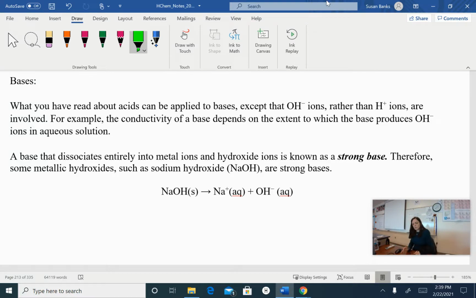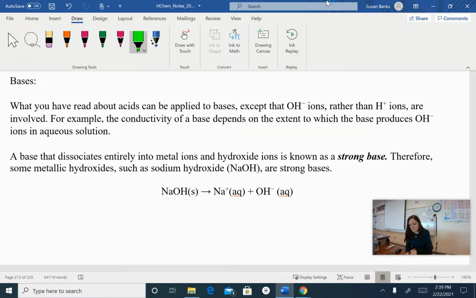Okay? So here we go. Bases. What you have read about acids can be applied to bases, except instead of producing hydrogen ions, we're going to produce hydroxide ions. For example, the conductivity of a base also depends on the extent which the base produces hydroxide ions. So we still need to have ions in solution for that base to conduct electricity. And strong bases will conduct a lot of electricity because we will have a lot of ions in solution.